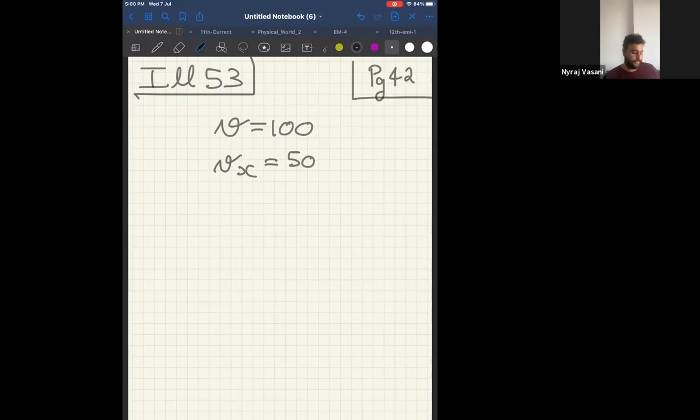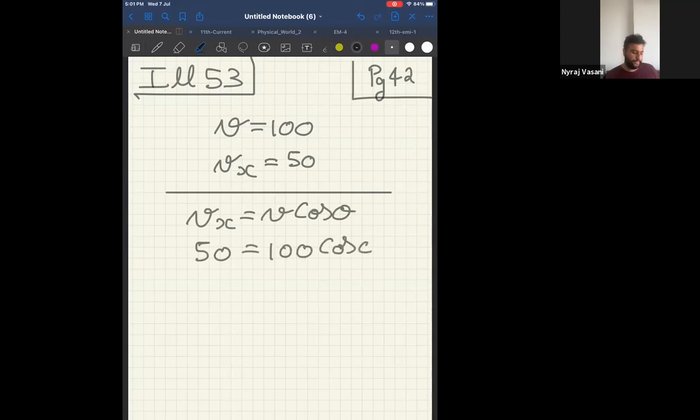From this data, what can we find out? Now, please look at the screen. Can I say the formula is Vx is equal to V cos theta? Tell me, do you know this formula? Vx is V cos theta. Vx is 50. V is 100 cos theta. Or can I say 50 by 100 is equal to cos theta, or half is equal to cos theta?